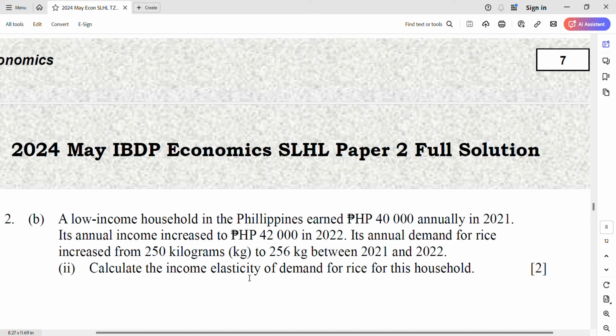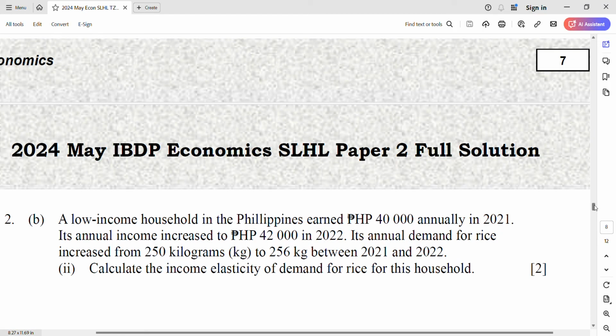Okay, calculate the income elasticity of demand for the rice for this household. Bring out a calculator, calculate it. Remember, always change of quantity demanded at top, and all the other things below. Now is income. Okay, percentage.